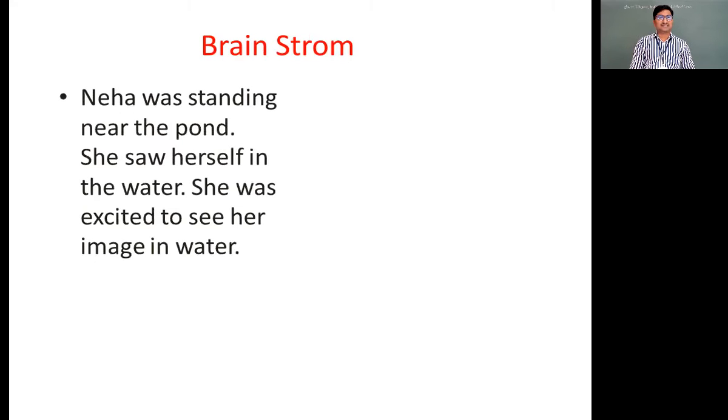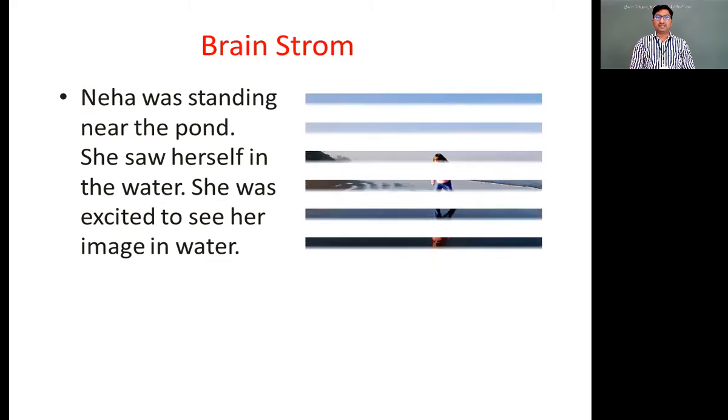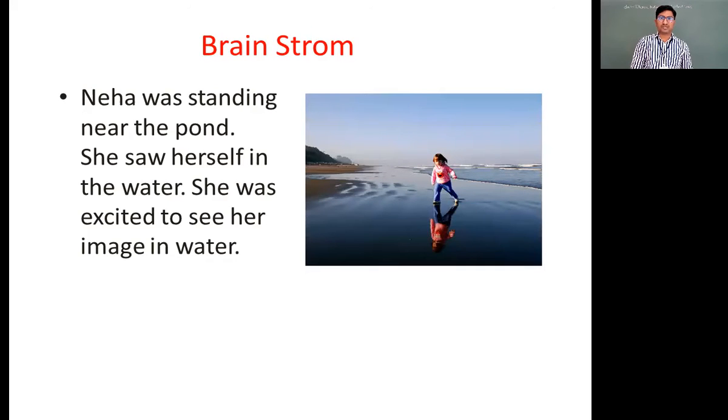For this, just one good example is there in front of you. Neha was standing near the pond and she saw herself in the water. She was excited to see her image in the water. So, if you have ever gone to a nearby pond or anywhere and seen your reflection, your image in the water, what do we call that image?